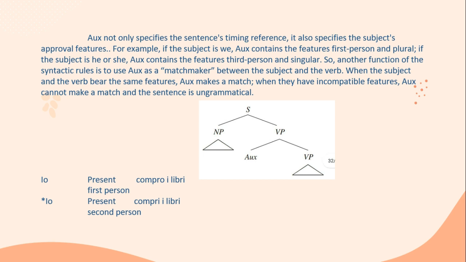The sentence is therefore grammatical. In the second sentence, there is a mismatch between the first person subject and the second person feature in auxiliary, and so the sentence is ungrammatical.